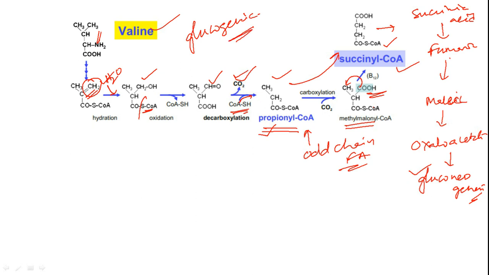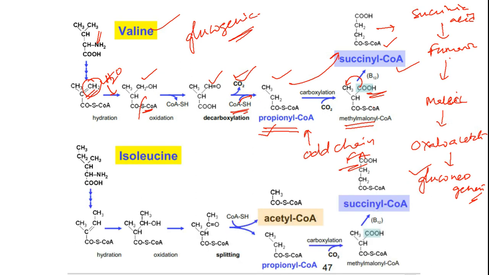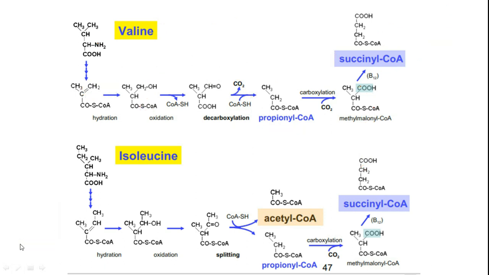Okay, next one is isoleucine. In case of isoleucine, as we have seen in the beginning itself, isoleucine should give us both ketone body formation as well as glucose formation. So in case of isoleucine, where exactly are changes happening? Here the alpha beta unsaturated acyl CoA, from here we will start, it takes up one water molecule like in case of valine.